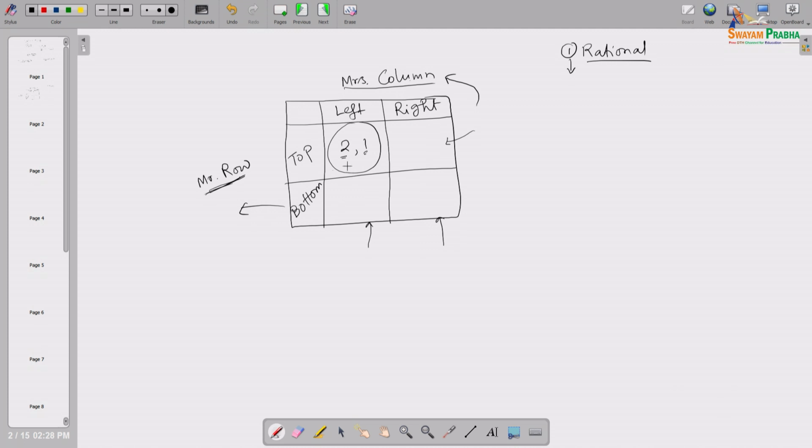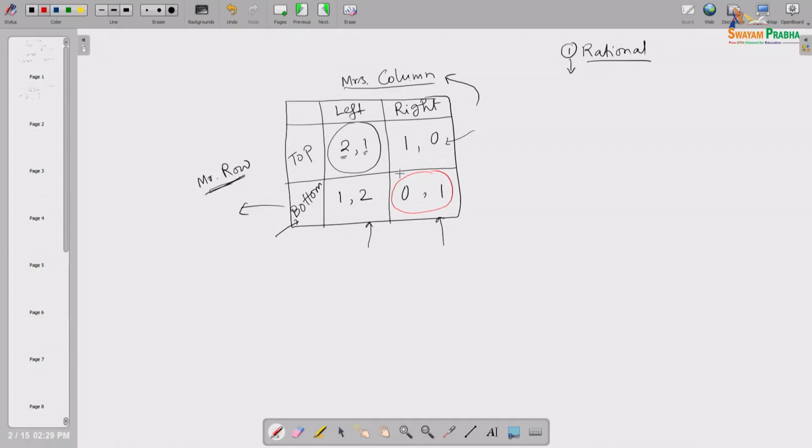So, suppose this is 2 1, 1 2, 1 0, 0 1. So suppose this is the payoff structure. So how will we read? If Mr. Row chooses bottom and Mrs. Column chooses right, then this cell will be generated, this red colored cell. That time Mr. Row will get 0 and Mrs. Column will get 1.